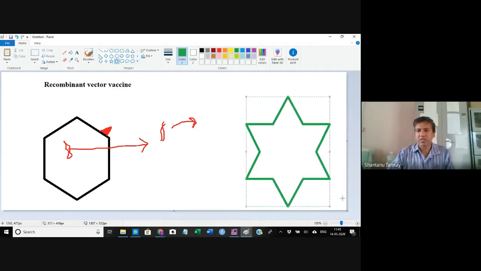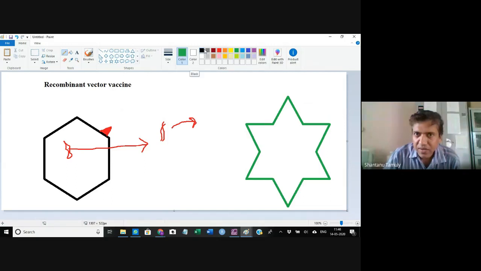This is another virus. Now, this particular green virus is an avirulent virus. That means this virus does not cause any disease in animals or humans. This virus also has DNA. Now, in the viral DNA, you can simply put the new DNA. Just put it into the DNA of the new virus, over here.